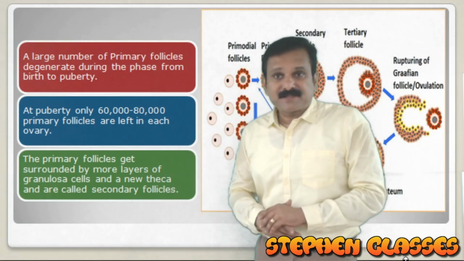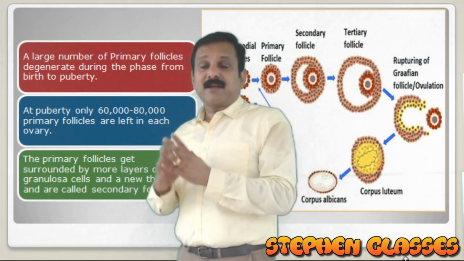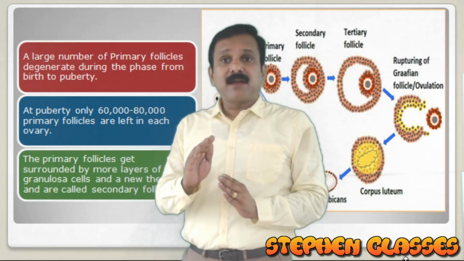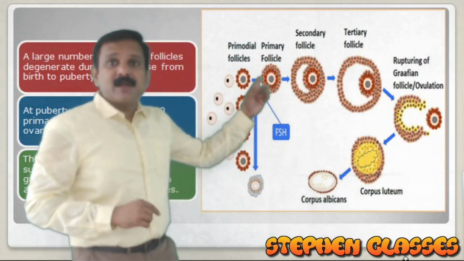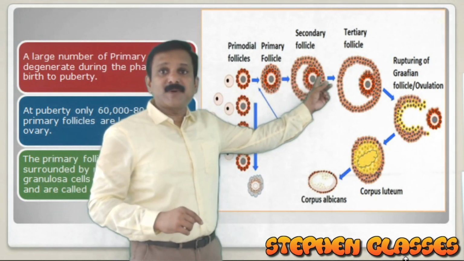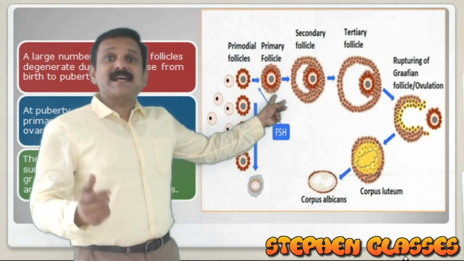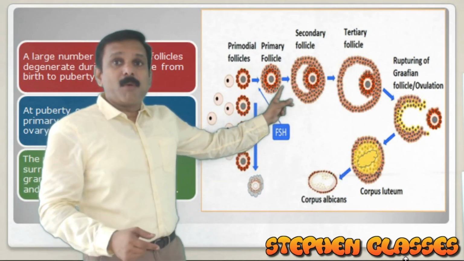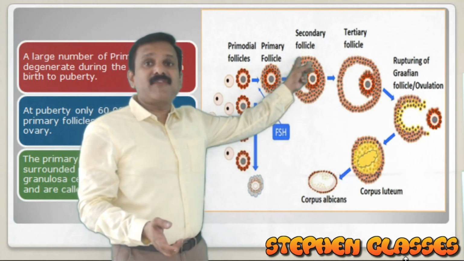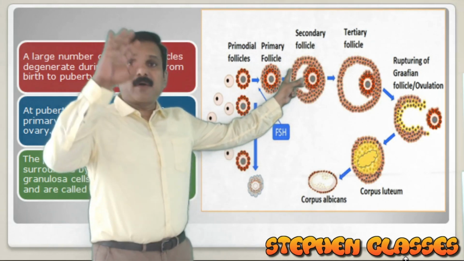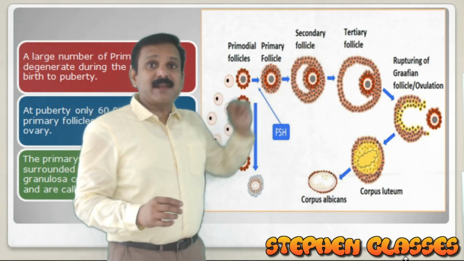And now the primary follicle will be converted into a secondary follicle. What is the difference between a primary follicle and a secondary follicle? Here in the same picture, you can see the primary follicle getting converted into a secondary follicle. The difference is that more granulosa cells are surrounding it, and there is formation of a layer called theca that will cover the follicle.